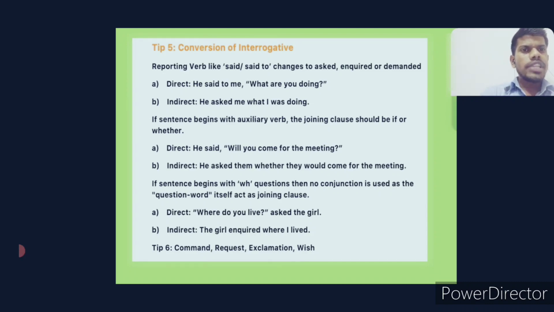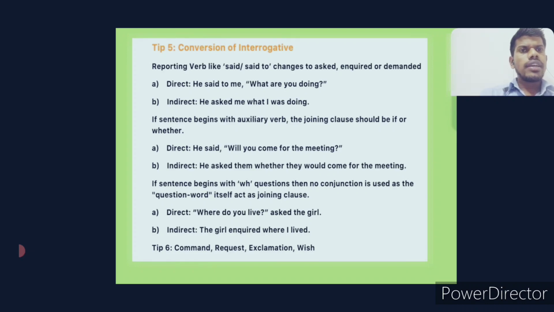If the sentence begins with WH questions, then no conjunction is used and the question word itself acts as the joining clause. See here, where do you live? Asked the girl. Here there is no need to add that, because the question word itself is joining. Indirect: the girl inquired where I lived. See here, simple present becomes simple past.